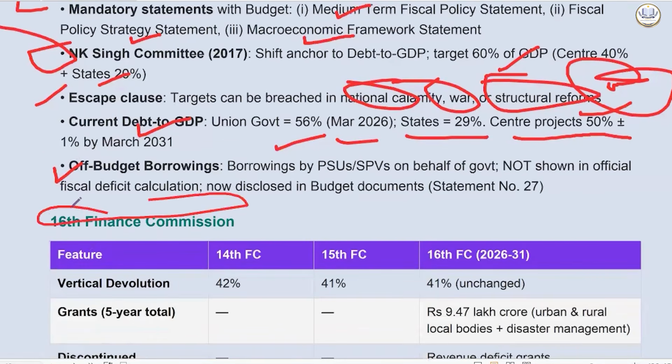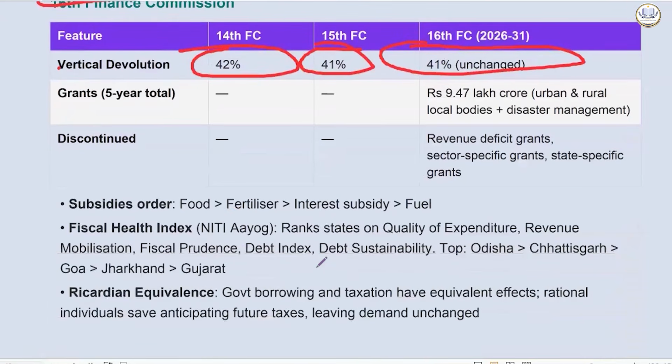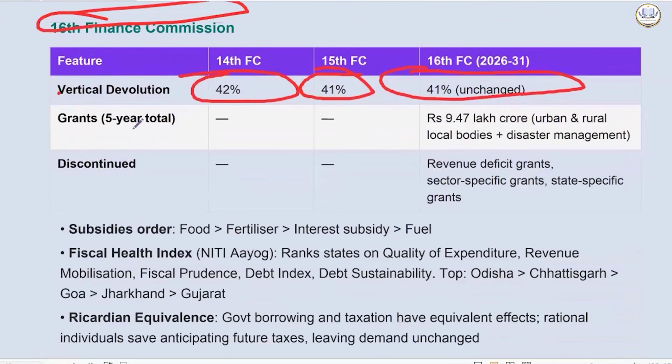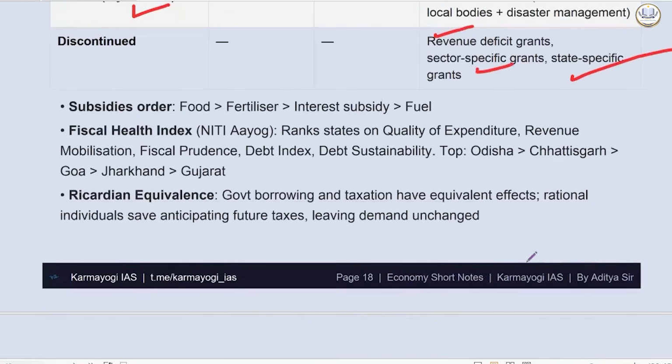Now the 16th Finance Commission report, let's see the report quickly. The 14th Finance Commission set the vertical devolution at 42%, the 15th made it 41%, and the 16th kept it at 41%. Grants that it has continued are 9.47 lakh crores for urban and rural local bodies and for disaster management, and it has discontinued revenue deficit grant, sector specific grant, and state specific grant.